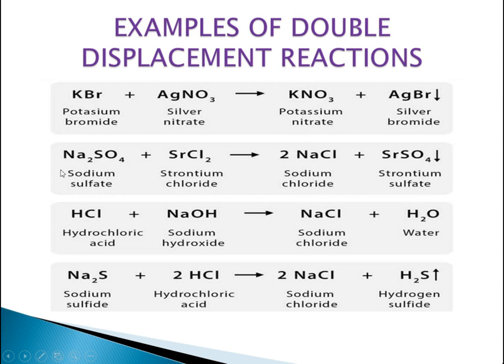Next, Na2SO4, sodium sulfate, is reacting with strontium chloride. They are not very reactive, and it forms sodium chloride, which is table salt, and strontium sulfate. Now HCl, which is hydrochloric acid, reacts with NaOH.